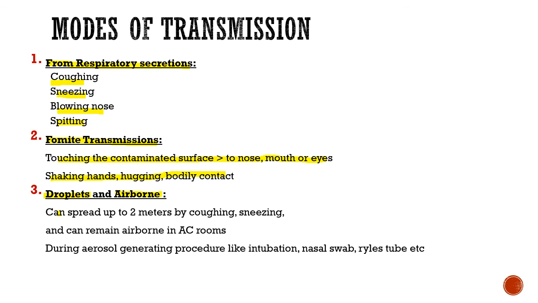So it can spread up to 2 meters by coughing or sneezing, as there are small droplets that can remain airborne in the AC room. So that is why there should be separate AC rooms for patients. During aerosol generation procedures like intubation, nasal swab, Ryle's tube, etc., there is high risk of contamination because there is high risk of secretion generation in these procedures.